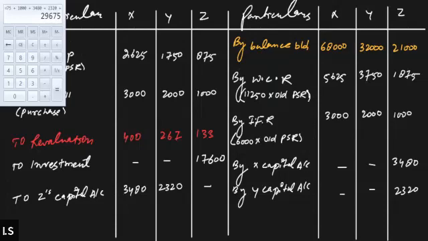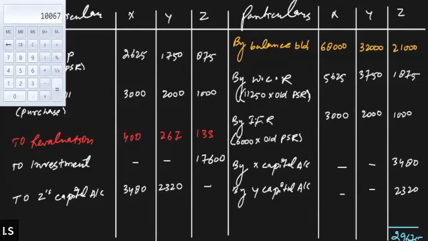29675, and out of 29675 we will subtract all these values, right? And then find out the remaining amount that is left to be paid to Z. So 29675 minus 875 minus 1000 minus 133 minus 17600, right? So the balance amount is 1067.